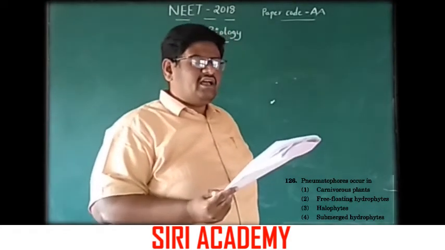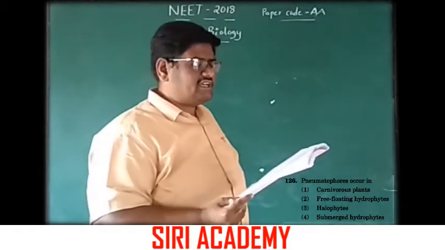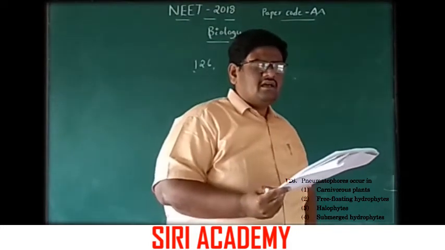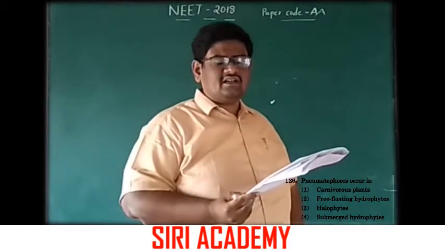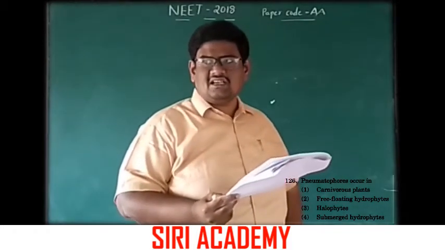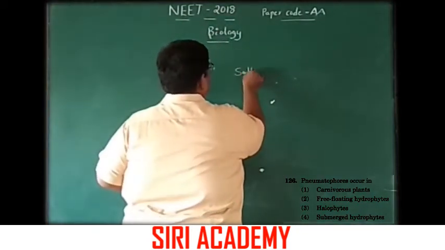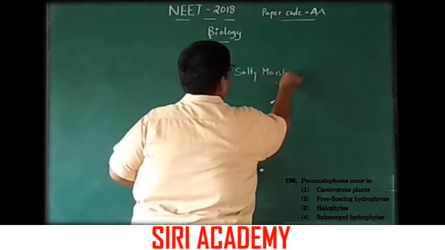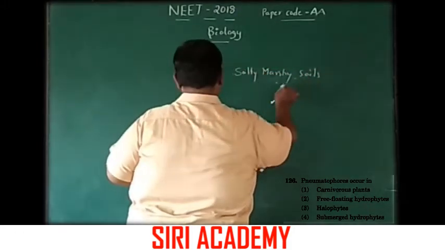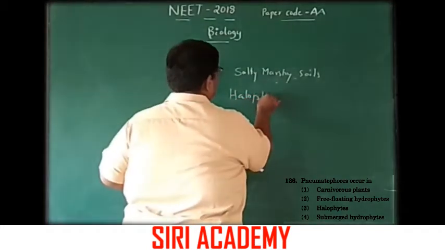Here the halophytes are the plants which grow in salty and marshy soils, those are halophytes.